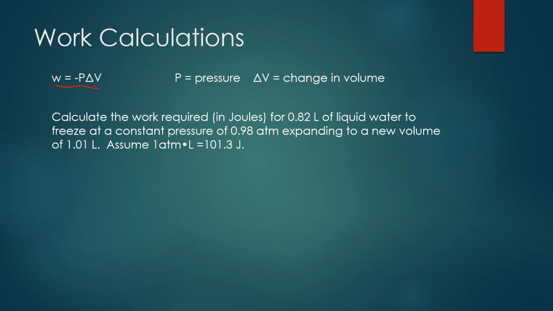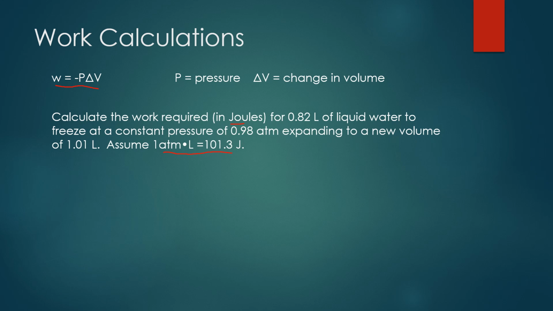Whenever you have change in something, you always take the final minus the initial. So we're going to be looking for the final volume and the initial volume, and we're going to subtract those two to get the change in the volume. Looking at the problem, it says to calculate the work required, and it wants the answer in joules, for 0.82 liters of liquid water to freeze at a constant pressure of 0.98 atm, expanding to a new volume of 1.01 liters. Notice it also gives us a conversion factor, where we can take 1 atm liter and convert it to joules.